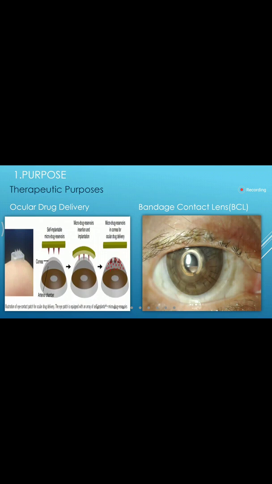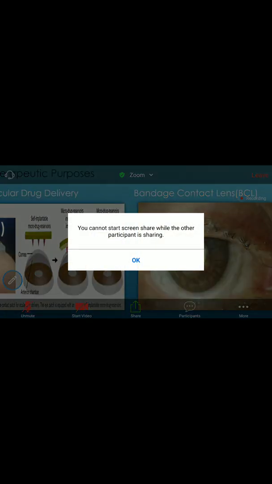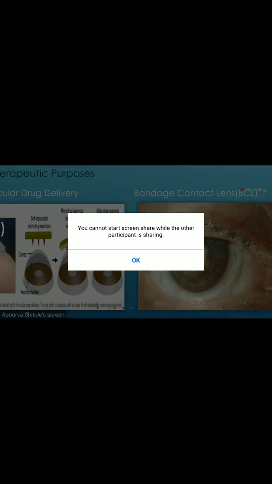Yeah. So in therapeutic purposes, we have ocular drug delivery system. Basically, certain contact lenses can release drugs in our eye depending on their soaking time and amount of drug. Soaking time means when a drug is put on the contact lens, how much drug can the contact lens surface soak in, and also the amount of drug which we put in. So we insert the contact lens over the corneal surface and the drugs are released into the eye from time to time.